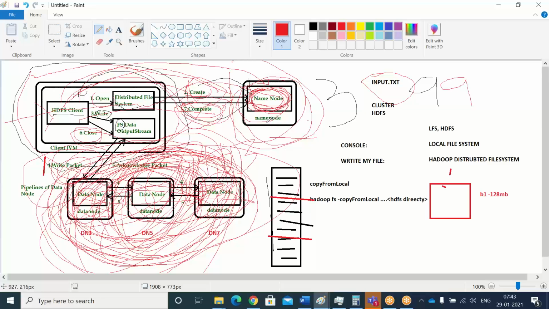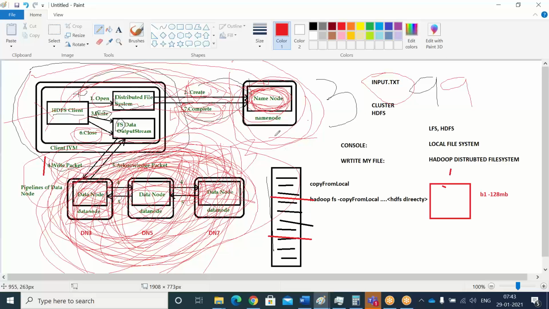And one more thing from a diagram perspective, the communication between the edge node and the name node should be bidirectional, right? It shouldn't be a one-way communication. It's bidirectional, this arrow I have not written. It's bidirectional through the heartbeat every 3 seconds. Yes, correct. Okay, Srini, thank you. Any further questions on write operation?